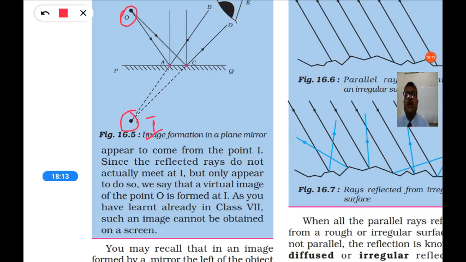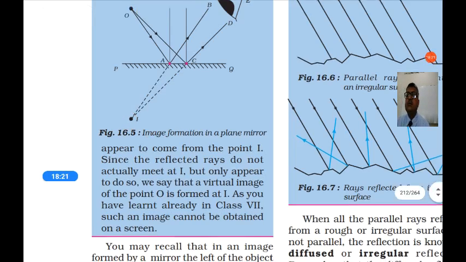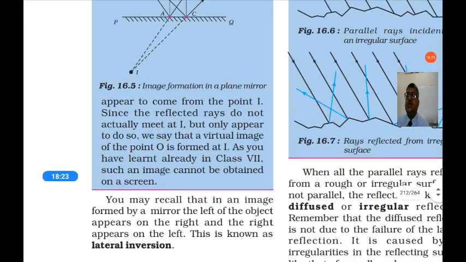It is called a virtual image, a false image, which is behind the mirror. As you have learnt already in class 7, such an image cannot be obtained on a screen. So you cannot obtain this image on the screen, so it is called a virtual image.